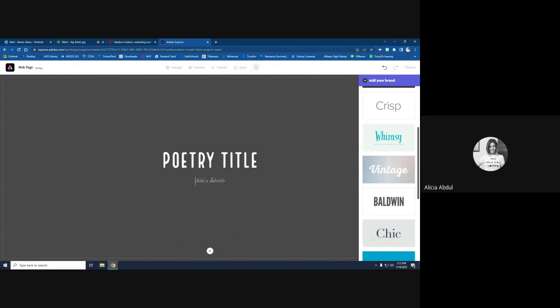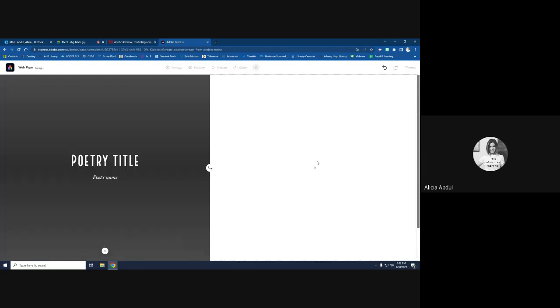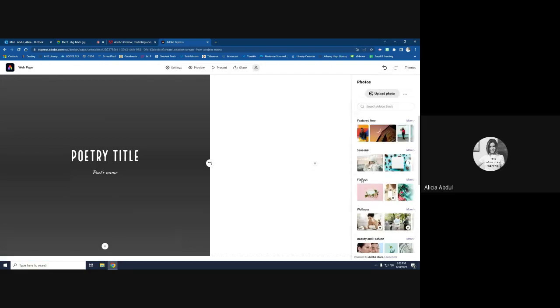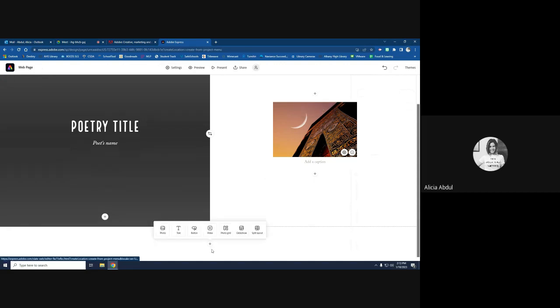So poetry title, poet's name, and then everything else that you do will be based on this plus sign at the bottom. You can add a photo behind it, a cover, or a split layout. And this is where you can have a second piece where maybe you have a photo. You've got stock photos that you can use, or you can upload photos as well. Choose anything that you want. And again, next, when you're ready to choose something different, you use this little scroll and this plus sign here.